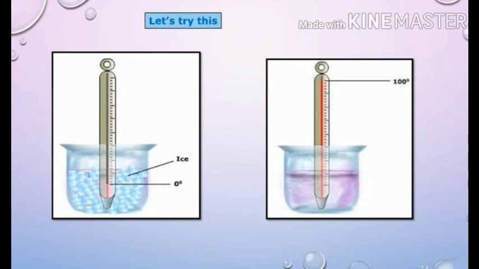Reading the figure near the level of the mercury tells us the temperature of the air around the bulb of the thermometer. Hold the thermometer in water so that the bulb is completely immersed in the water and read the temperature of the water. Repeat the activity taking some hot water in one vessel and cold water or ice in another vessel.